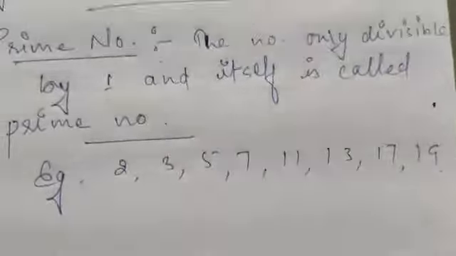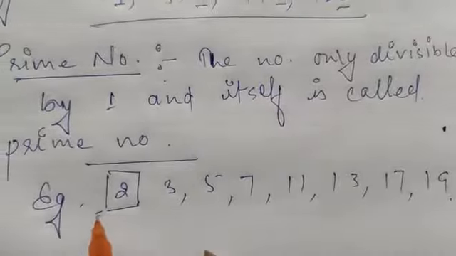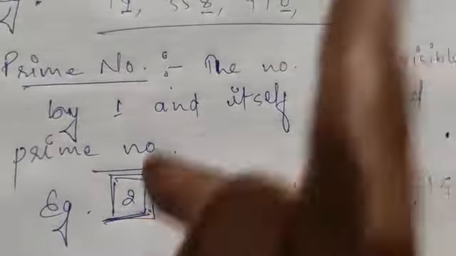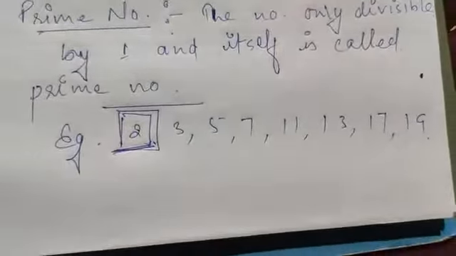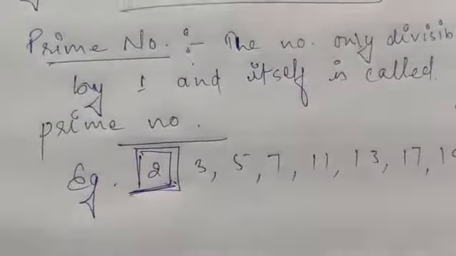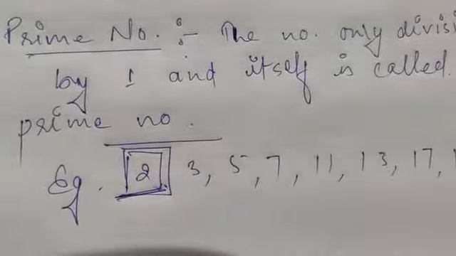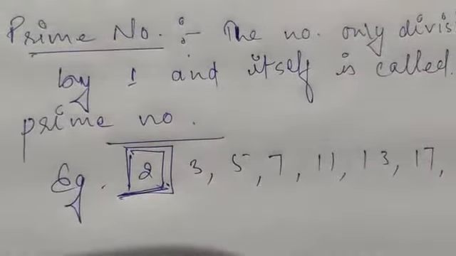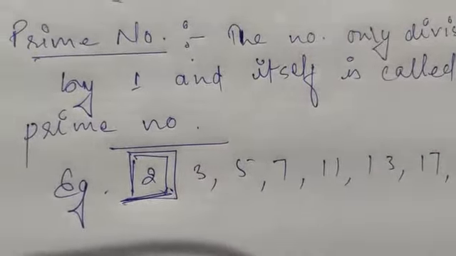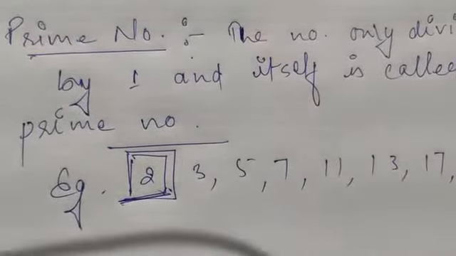Here all the prime numbers belong to odd numbers, except that 2 is the only even prime number, and 2 is also the smallest prime number.